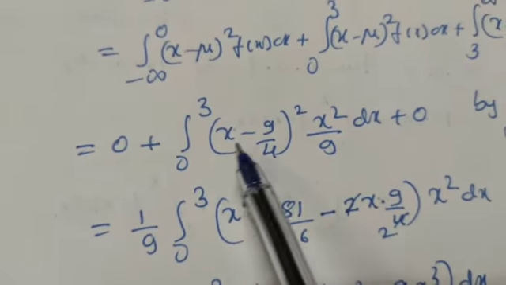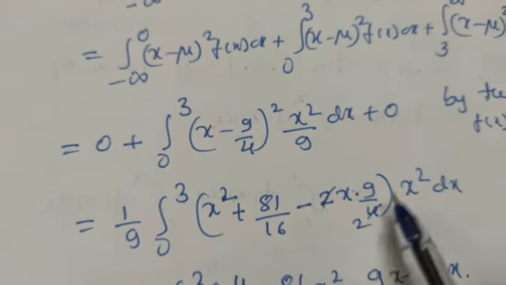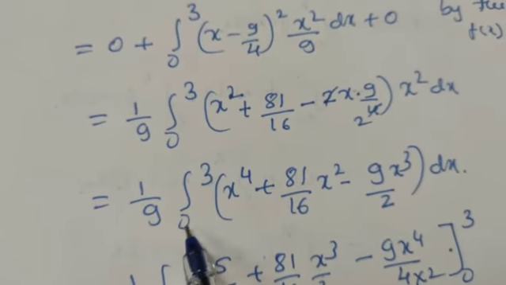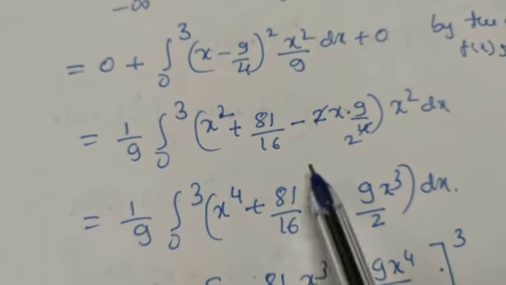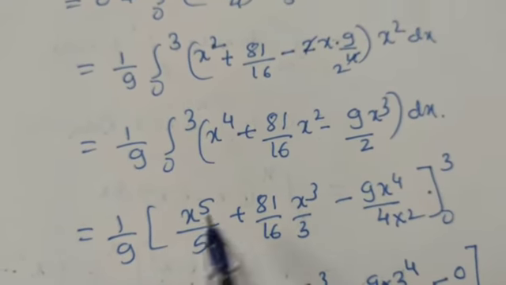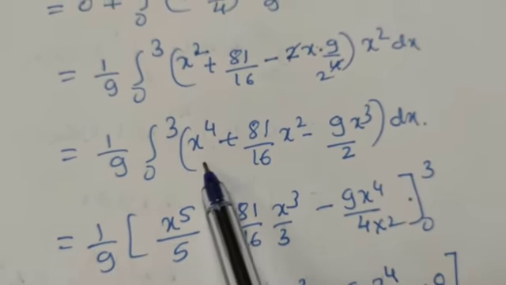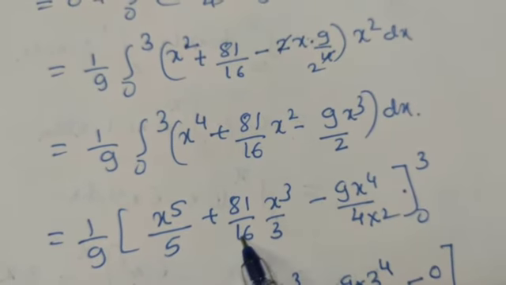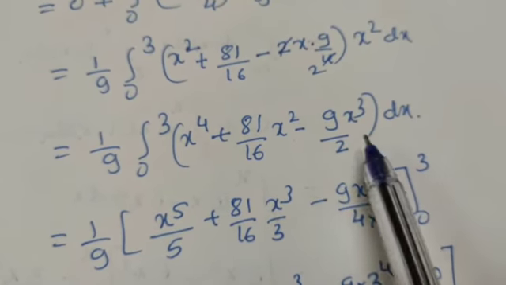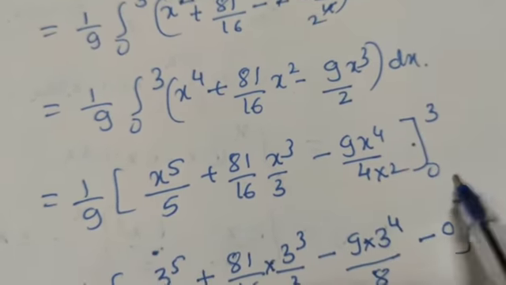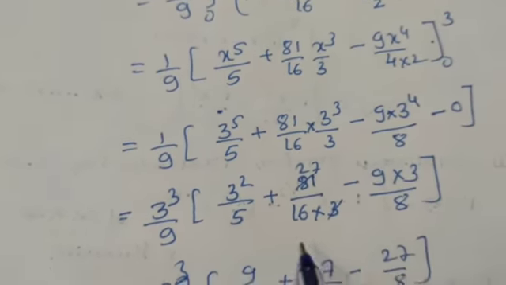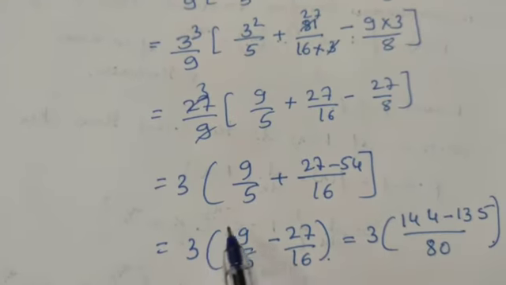Now expand this. A minus b whole square you have to apply, you will get like this into x square, and this 9 I have taken outside. And this 1 by 9 as it is, multiply these two brackets, you will get this bracket like this. And then integrate this one, 1 by 9, integration of x raised to 4 is x raised to 5 by 5, plus 81 by 16, x cube divided by 3, minus this 9 by 2 as it is, integration of x cube is x raised to 4 by 4, between the limits 0 and 3. Now substitute the upper limit first, then the lower limit, and simplify. You will get this one,